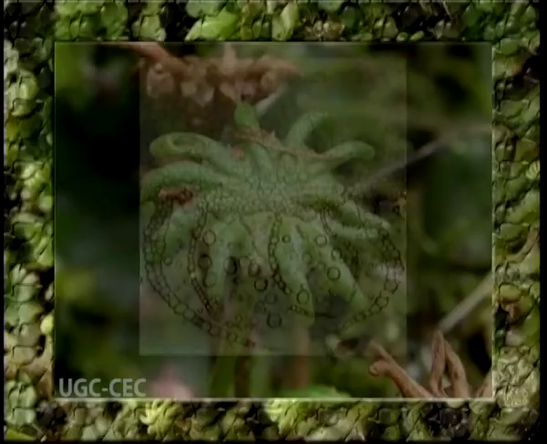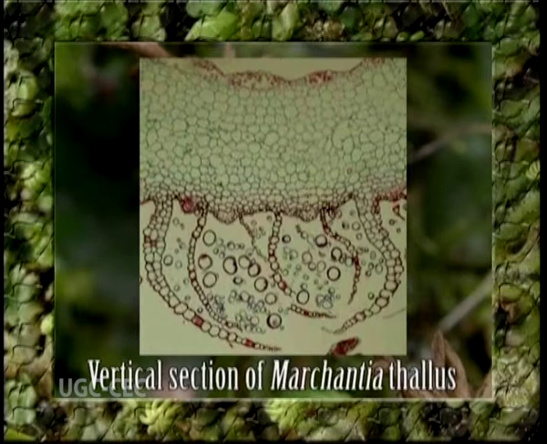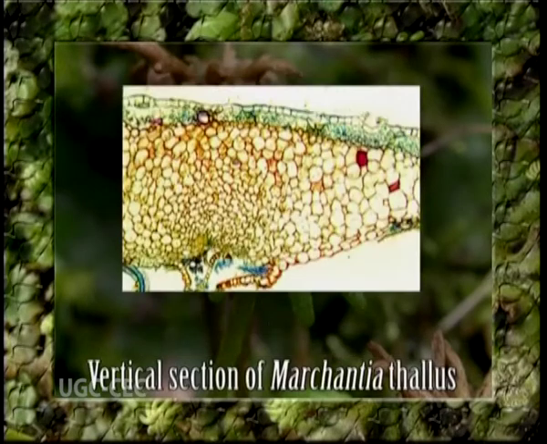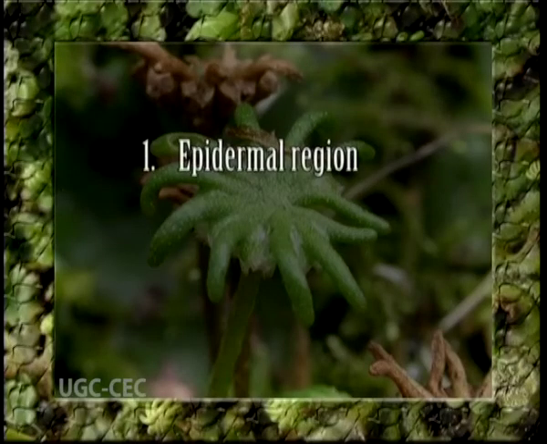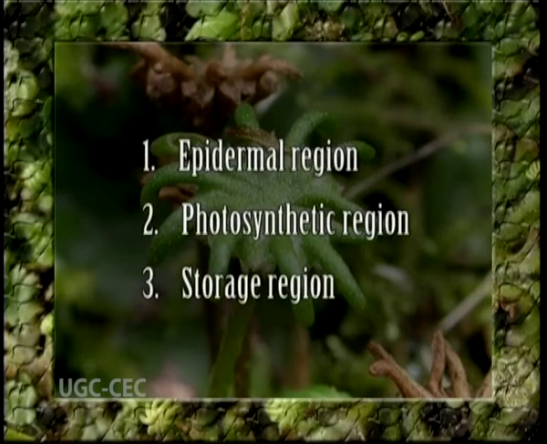Now, internal structure of the thallus. When viewed in a vertical section, the thallus shows a high degree of differentiation of internal tissues, many layered thick in the middle and a few layered towards the margins. The cells are arranged in 3 different regions. These are epidermal region, photosynthetic region and storage region.